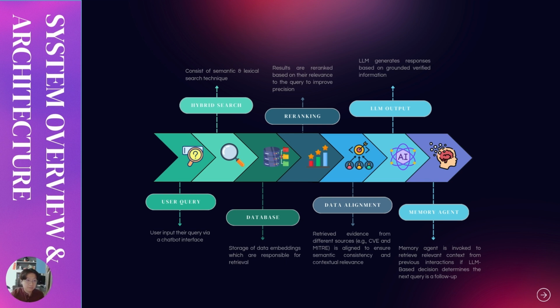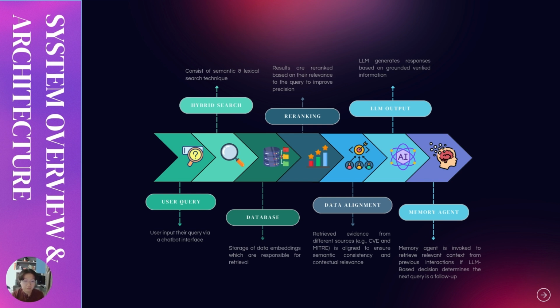For the hybrid search, it will apply to the broader queries. It will consist of semantic and lexical search techniques. Then it will go through the database to retrieve the relevant data embeddings, and it will go through the re-ranking process, based on their relevance to the query, in order to improve the precision.